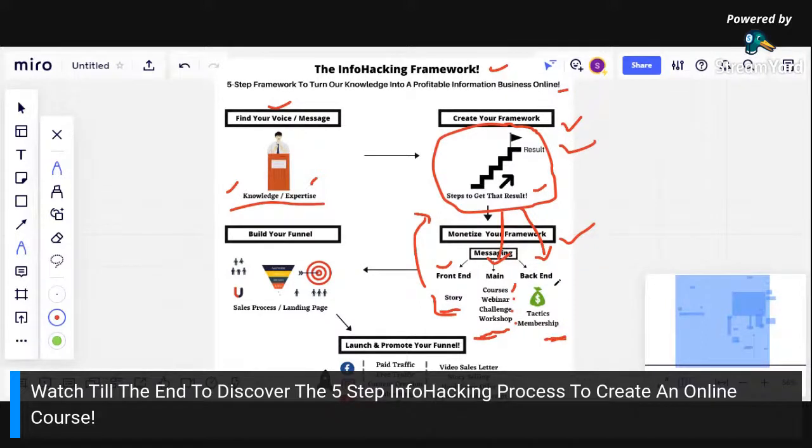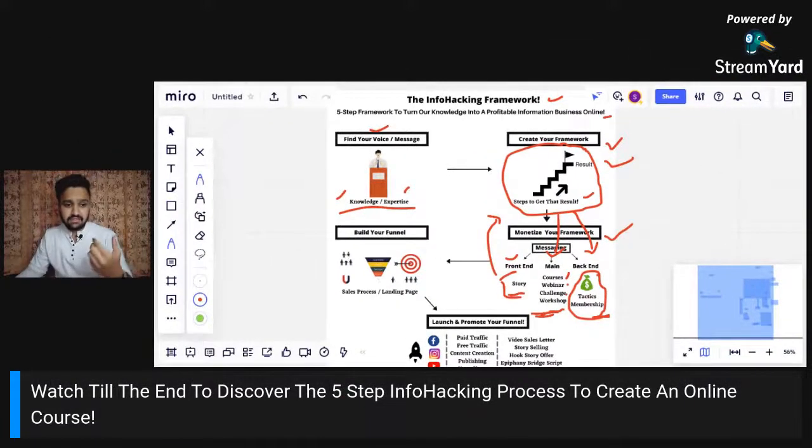Okay, so here, if you see, here is where we are going to charge money, in the backend messaging, in the tactics. We are not going to charge money for the story, for our front end message. We are not going to charge money for our main message, because you know what, guys, listen to this. Main message is where we explain our framework, just like I'm explaining you this entire framework in this video, right? We are going to give that for free.